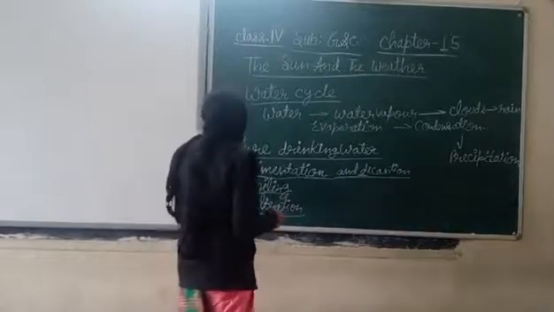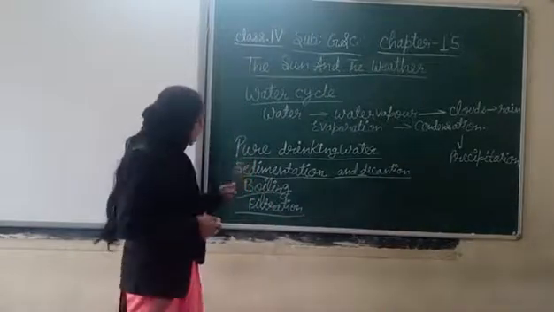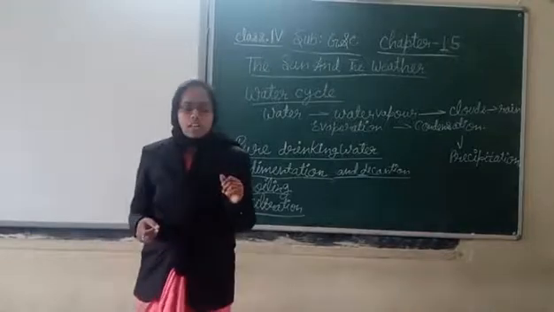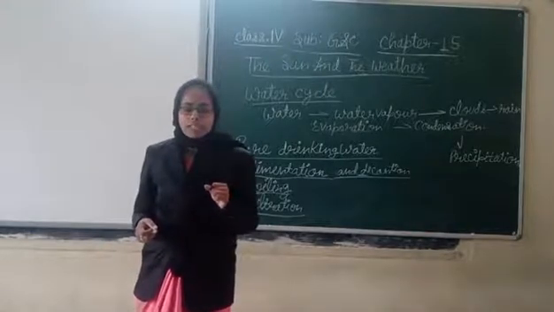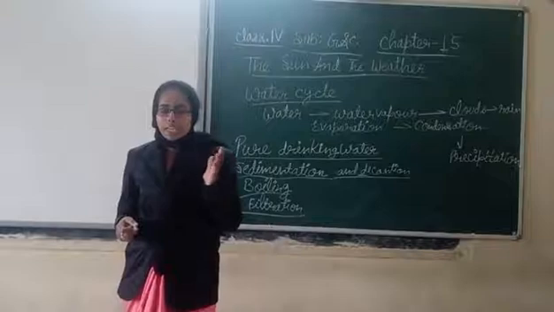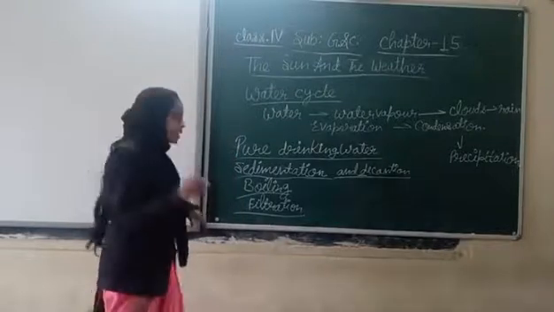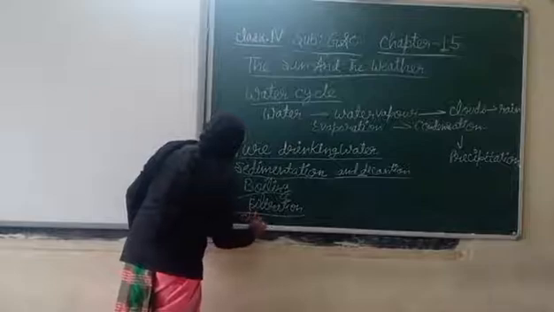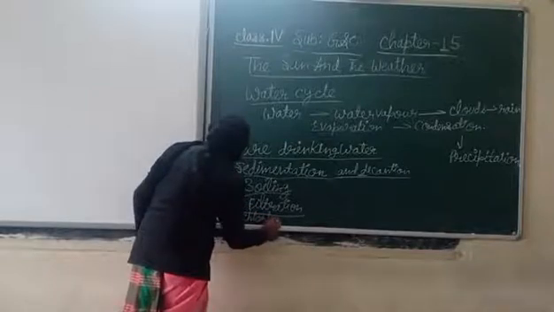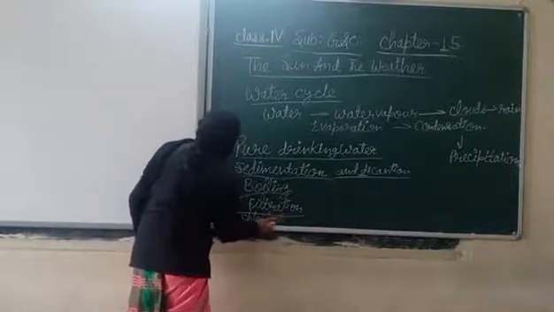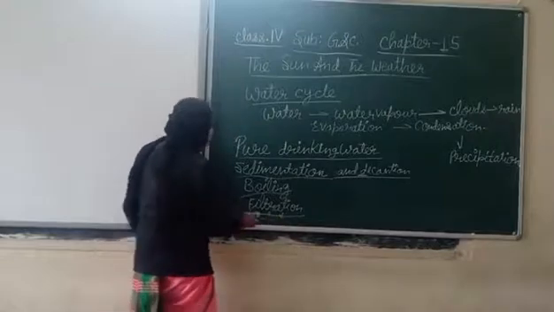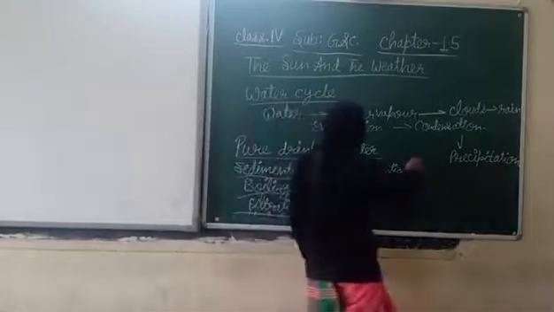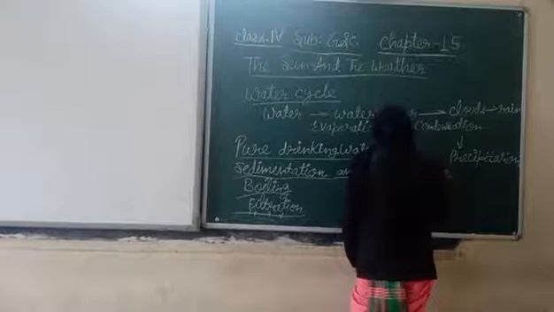Now, the water is boiled, germs are killed, it's filtered also. But how can we kill the germs and make the water suitable to drink? That is by the method of chlorination. Can you see the term chlorination? Because I am writing at the bottom of the board, I think you can't see, so I will write here. Chlorination.